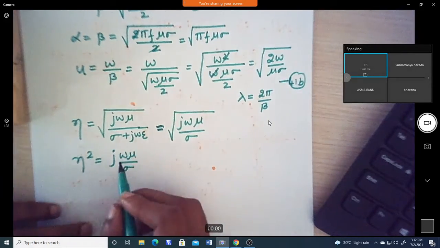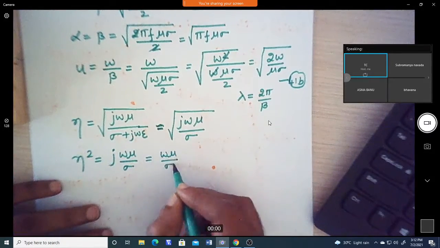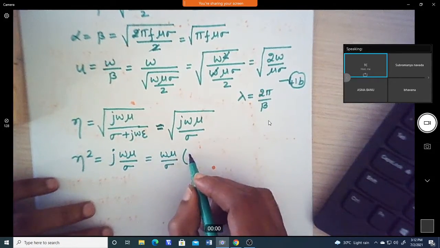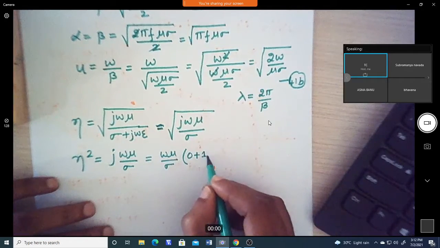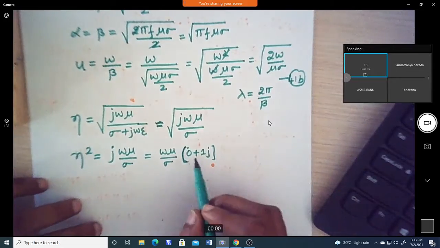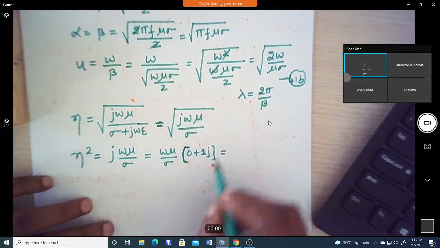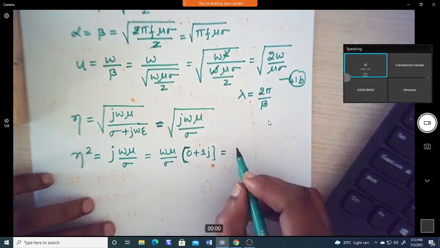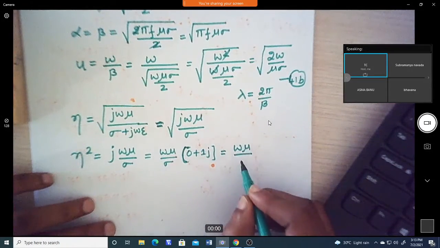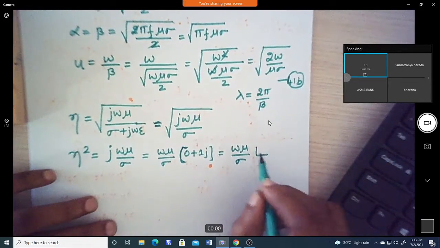Now this j term I can write as omega mu by sigma into 0 plus 1j. I am writing this to get the expression in polar form. This 1j we can write as 1 at an angle of 90 degrees. So we can write it as omega mu by sigma at an angle of 90 degrees.